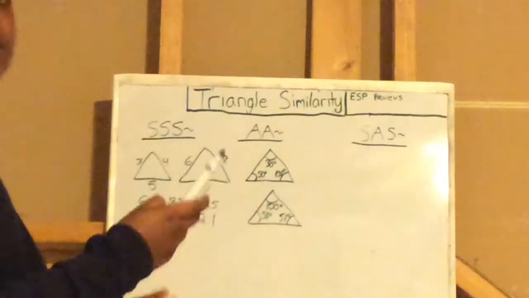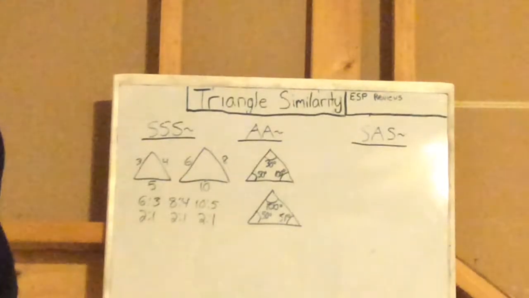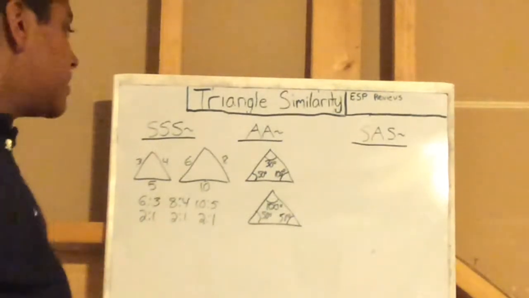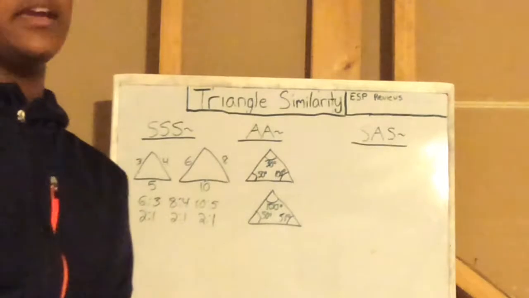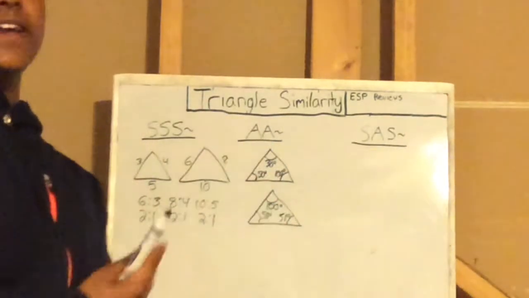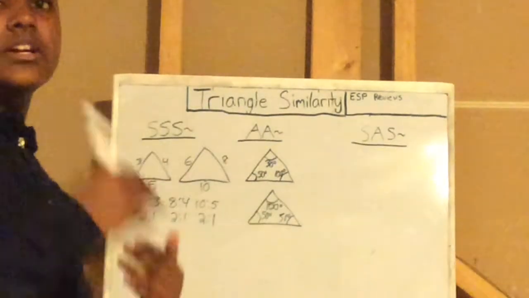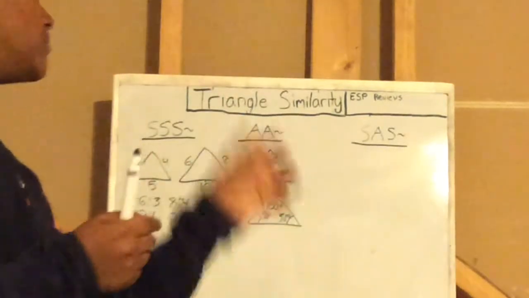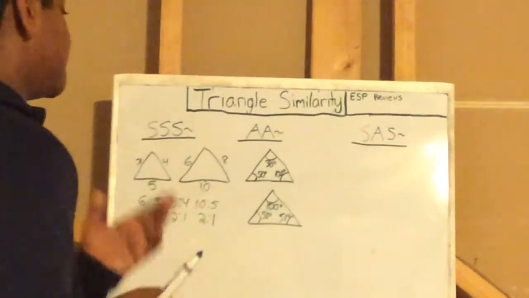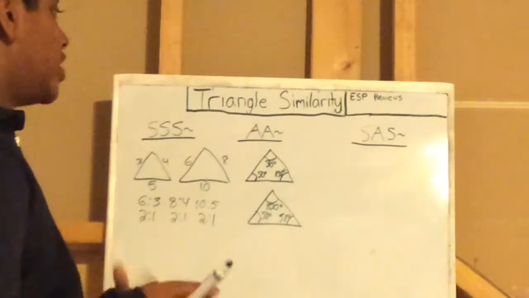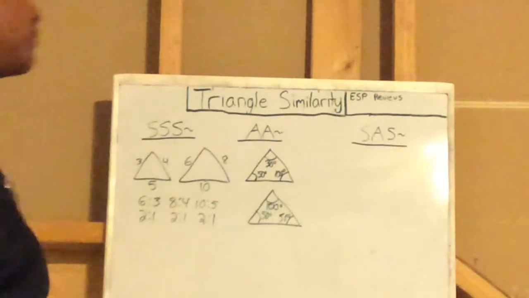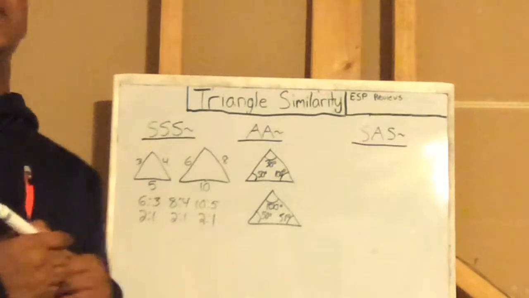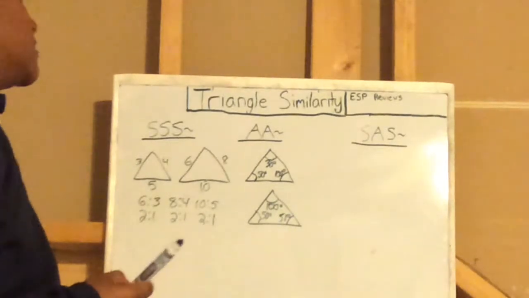SAS similarity is a little tougher, but basically for angle similarity, since you know two angles, you can find out the other one, and if all the angles correspond and match up, you know you have two figures that have angle similarity.